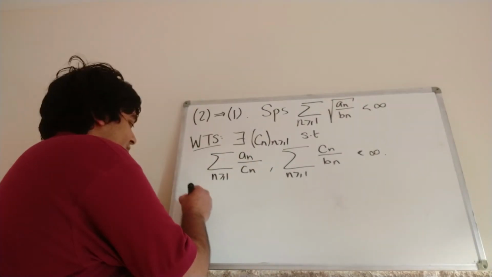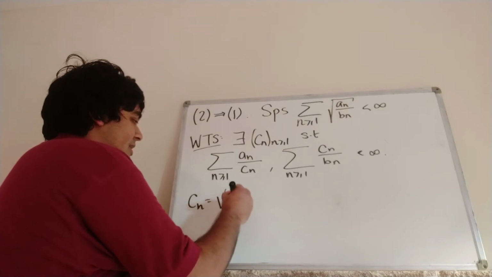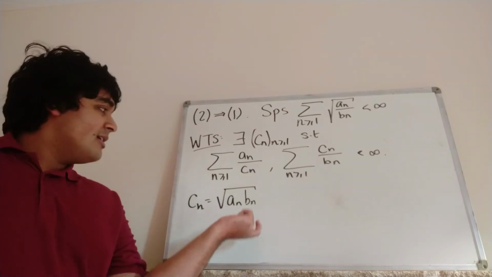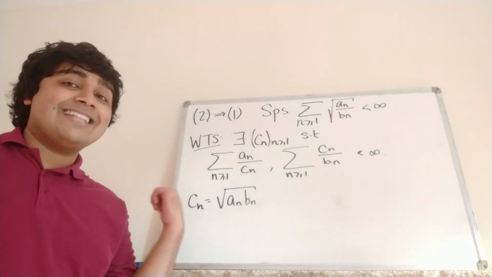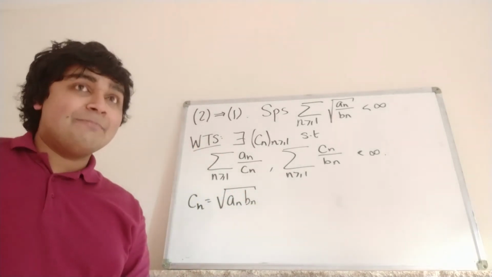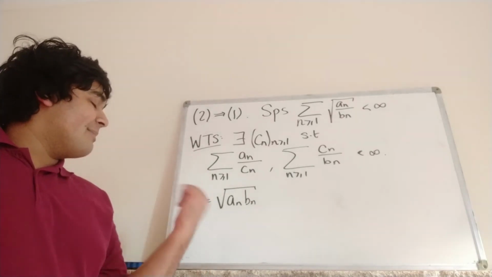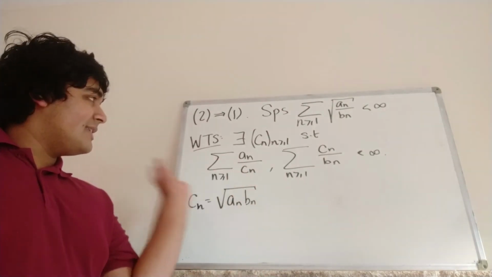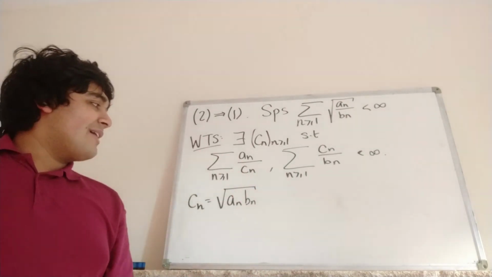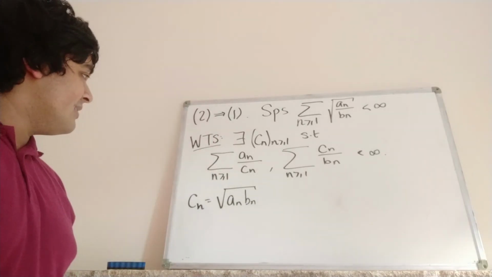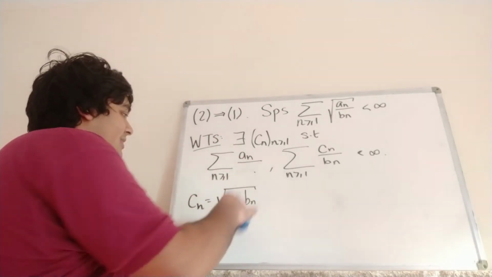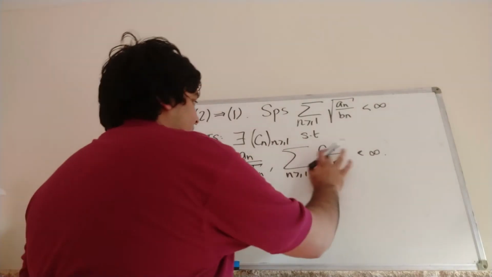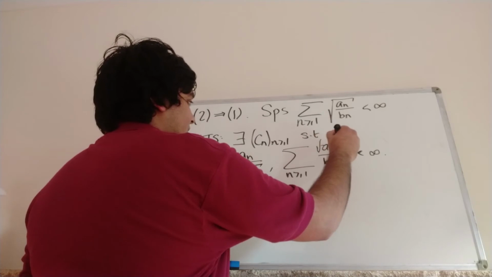And in fact, we can just choose Cn equal to the square root of an bn. And firstly, notice that this is well defined, because remember we require that each of the Cn's are positive. Remember an and bn are both positive, so you multiply them together, you get positive, and you take the square root, that's also going to be a positive number. So this is all well defined. So Cn equals square root of an bn. Well, what's this guy here? Let's just rub this off and put an over bn, and this guy here is just an bn.